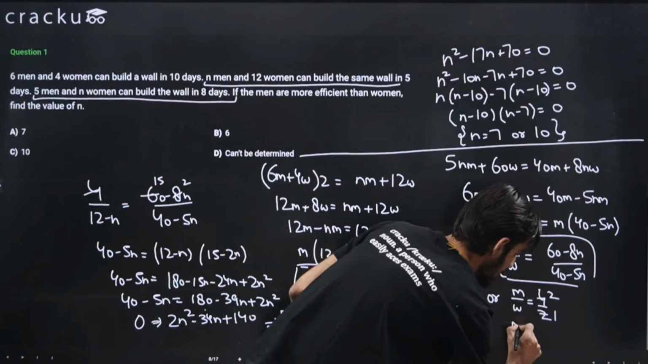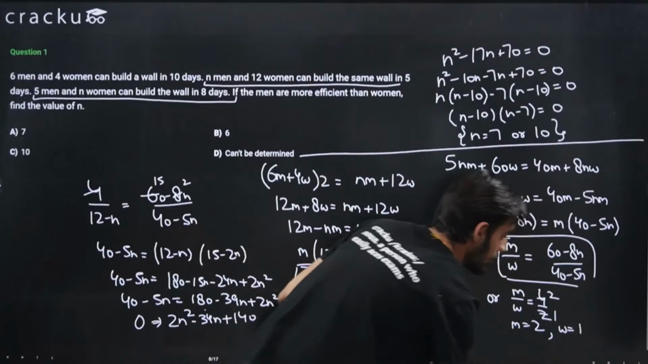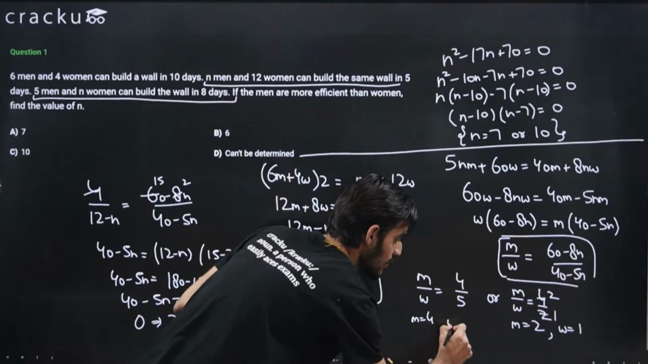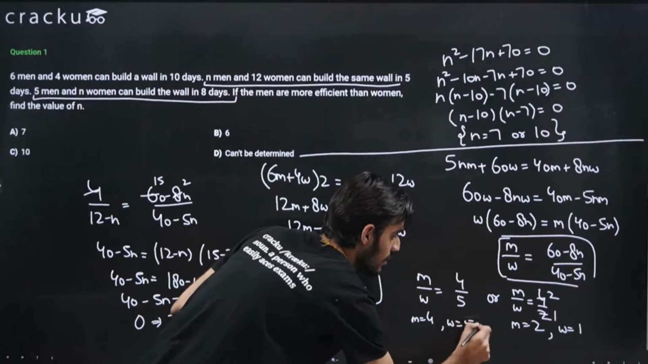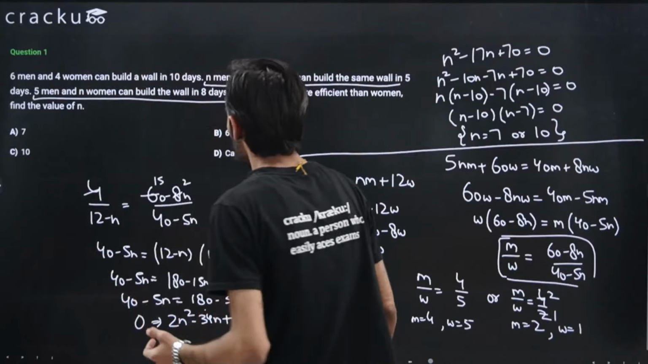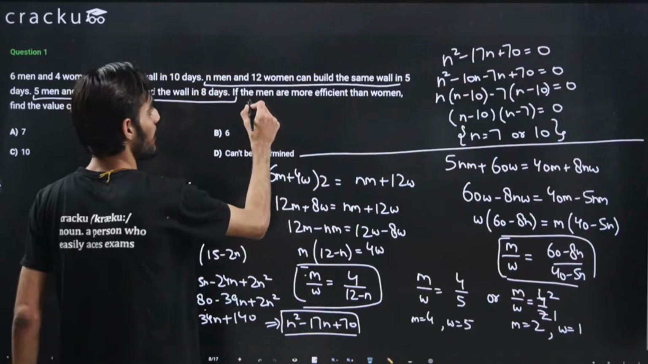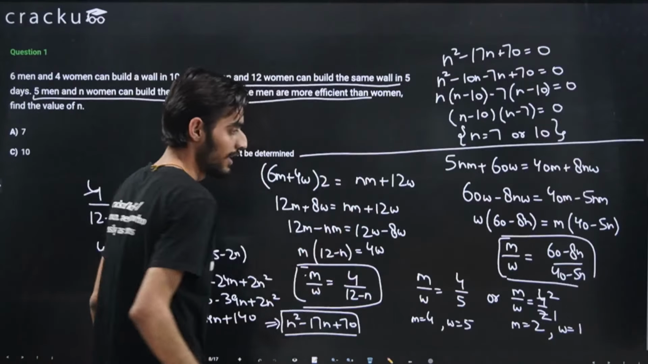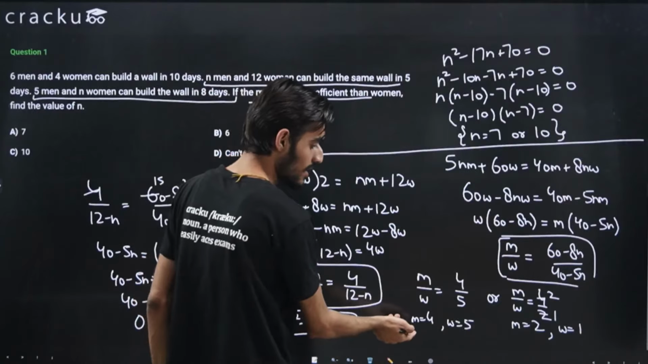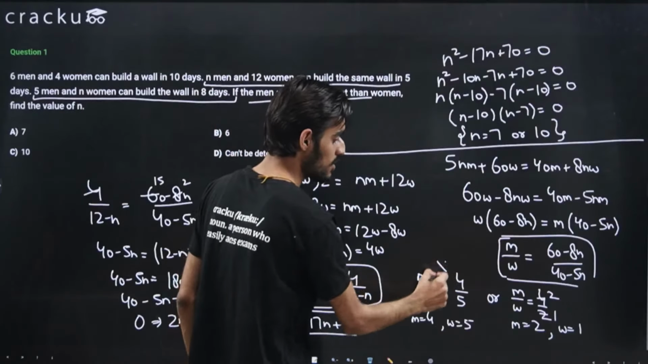So the efficiency of men will come out to be 2 and the efficiency of women will be 1, right? And in the other case the efficiency of men is 4 and the efficiency of women is 5. So they are the two possible cases. But there is one more thing. If the men are more efficient than women, then the efficiency of men should be greater than the efficiency of women. In this case, you can see that the efficiency of women is greater than the efficiency of men, so this will not be a possible case.